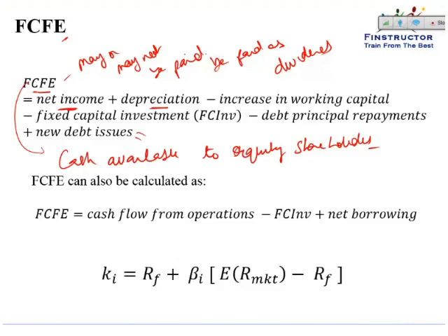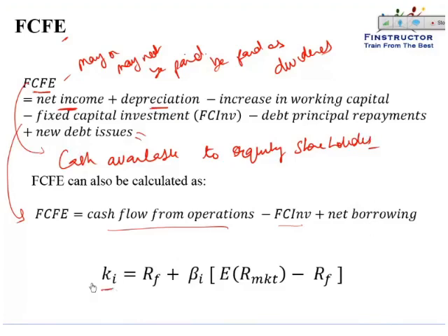Just like we discounted back dividends, we can also discount back free cash flow to equity to compute the value of the equity. The same formula can also be written as the cash flow from operations minus the capital expenditures, or the fixed capital investment, plus the net borrowing, that is the new issuances minus the debt principal payments.